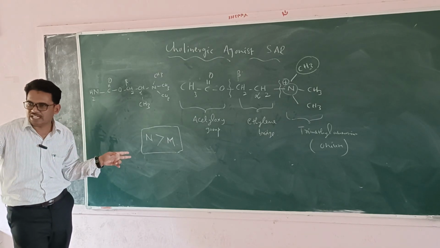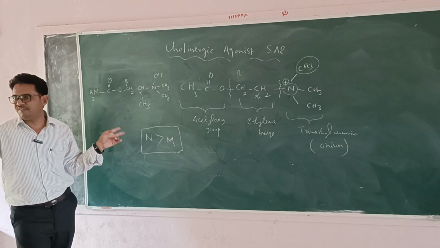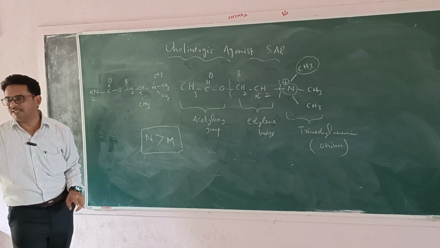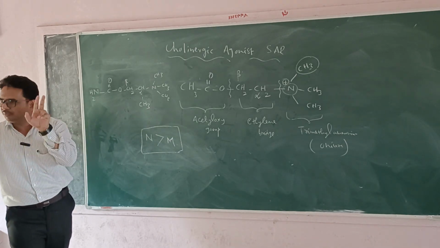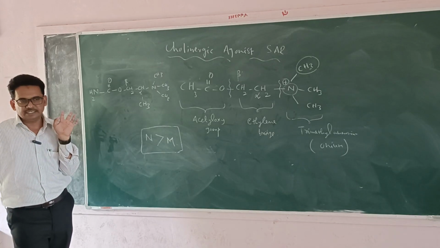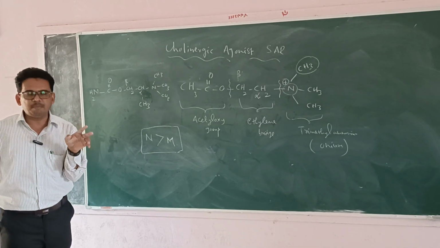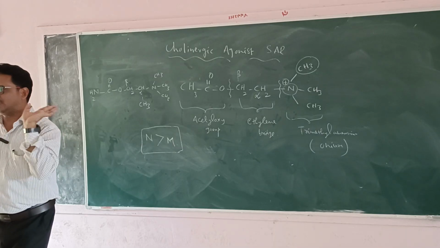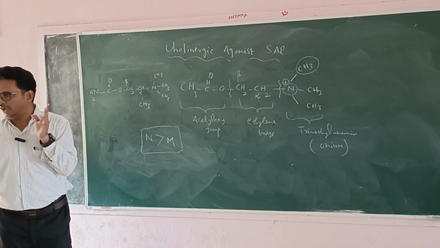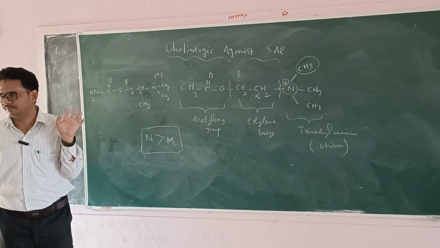If I reduce or increase the number of carbons, the activity is going to be reduced. Sometimes the activity is even abolished. No activity can be observed.